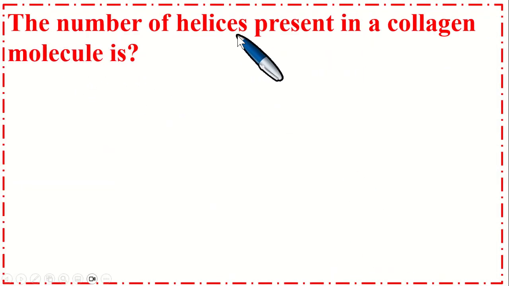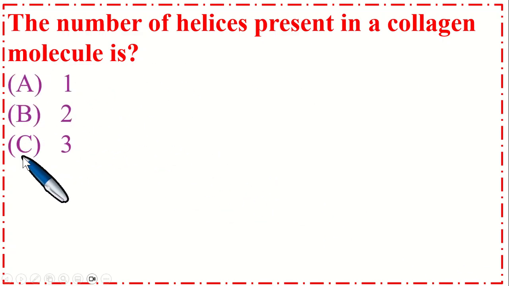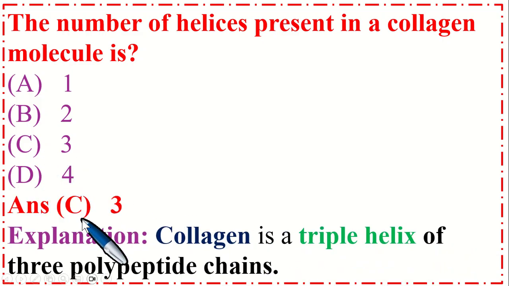The number of helices present in a collagen molecule is option A 1, B 2, C 3, and option D 4. So the correct option is C 3. Collagen is a triple helix of 3 polypeptide chains.